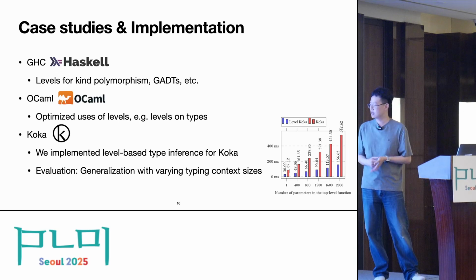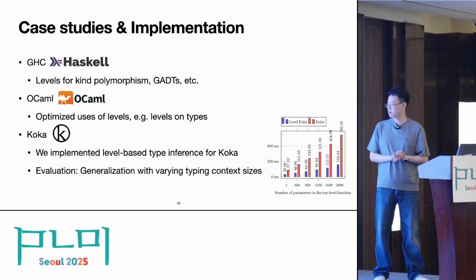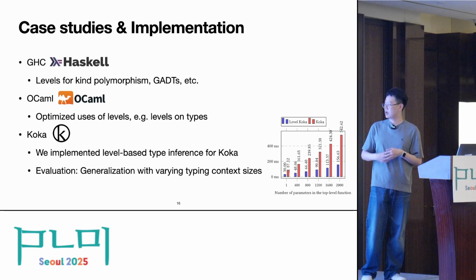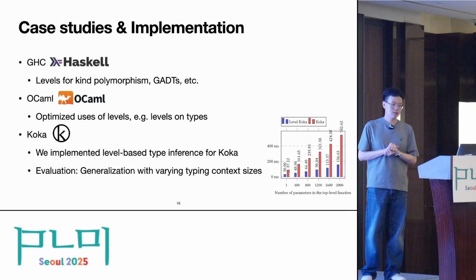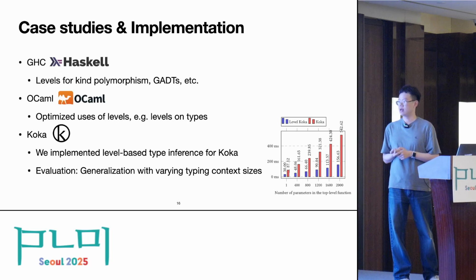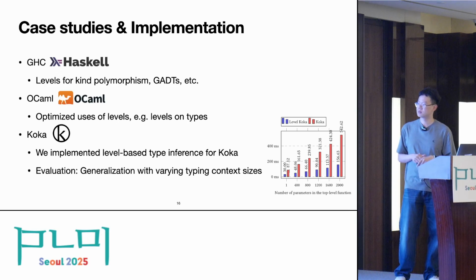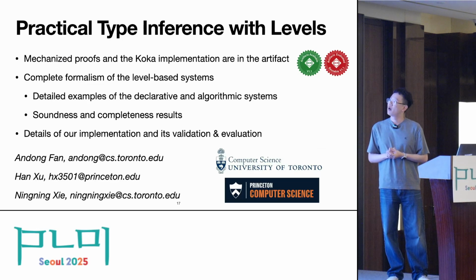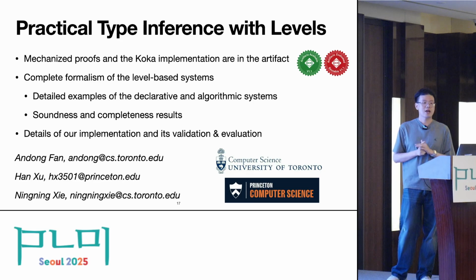And as you can see, the trend of the performance improvement, where the blue bars are the level-based Coq and the red bars are the original Coq, which has a traditional context traversal approach to do let-based generalization and scope escape checks.